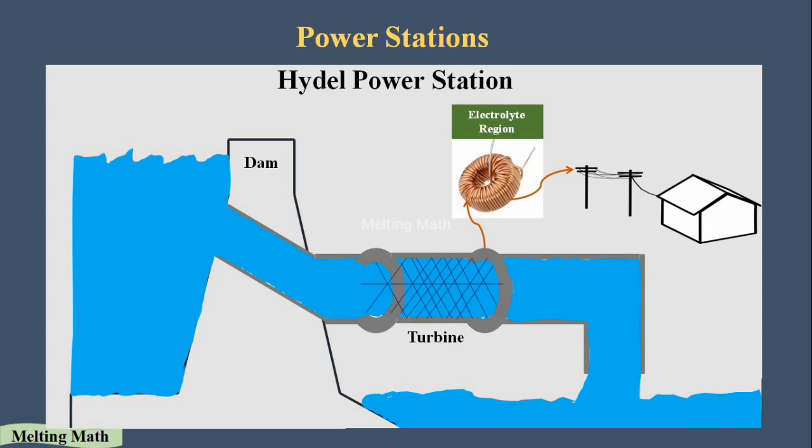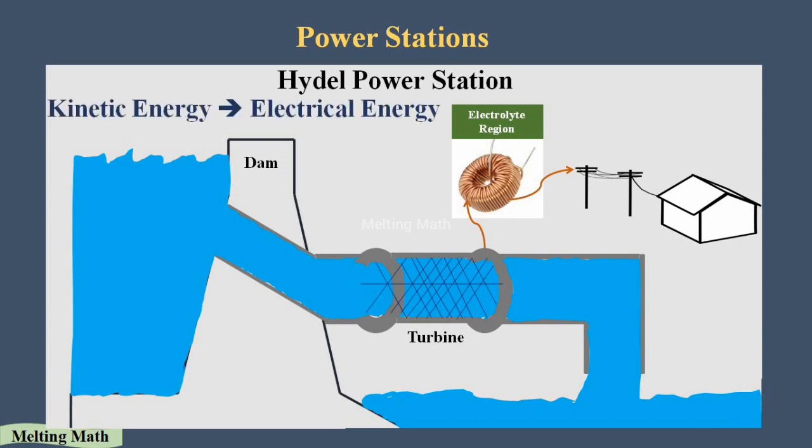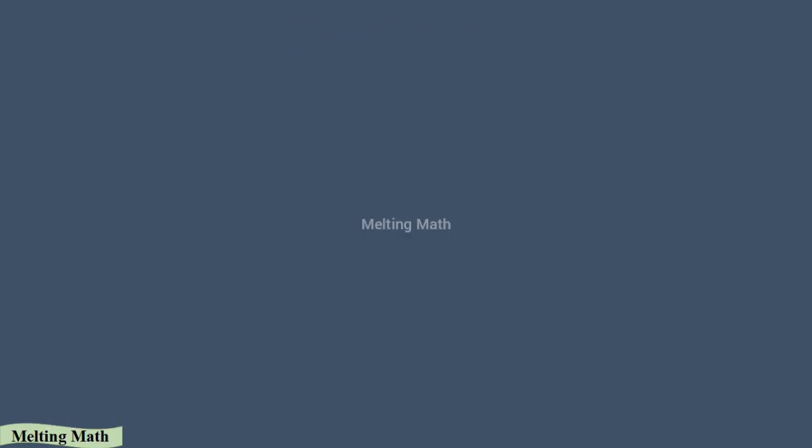So here the kinetic energy is converted into the electrical energy. As I said, the kinetic energy is nothing but the speed of the flow of water into the turbine. The speed of the water is very important here. That speed only produces the electricity here. So that's why we are mentioning here the kinetic energy is converted into the electrical energy. Okay, next one is the atomic power stations.